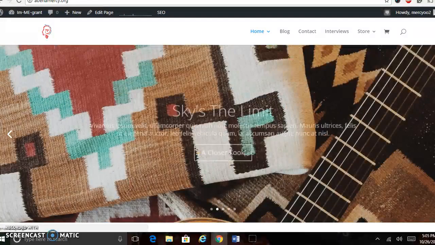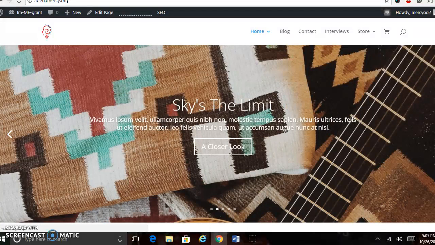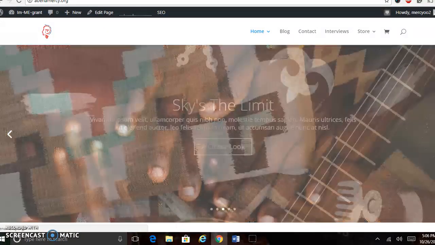When you go to the next, I chose pictures for each of the immigrants, and this one is for a Mexican immigrant that I interviewed. Here it will have their name and a quote that stands out from their interview right here. When you click on a closer look, it will take you to the page where it has their video and pictures of their family that illustrate their story better. And then it's the same thing for everyone.